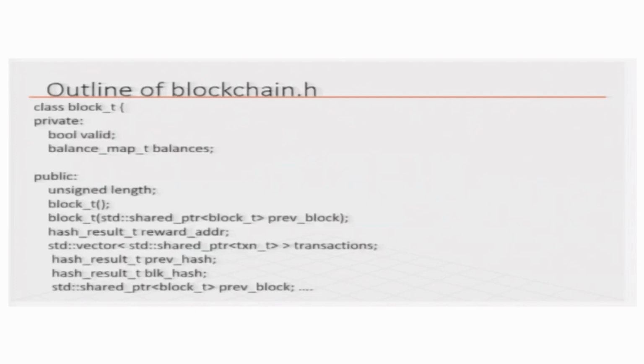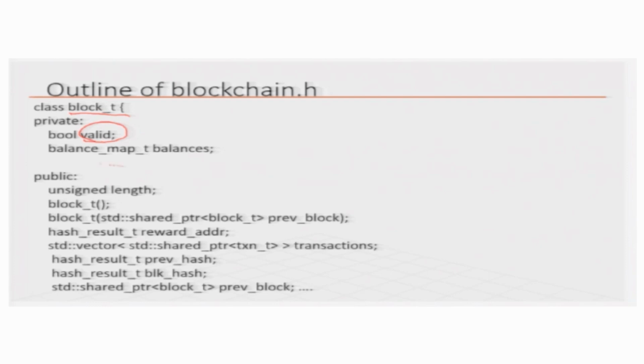So, this shows the outline of the classes. Earlier we only showed the snippets, but this shows a little more. This is a block class, with a flag for whether it is valid or not. After the validation process goes through, it will be set to true or false.